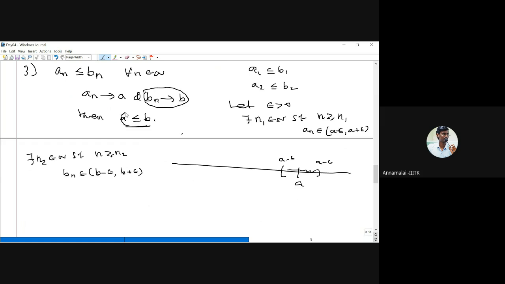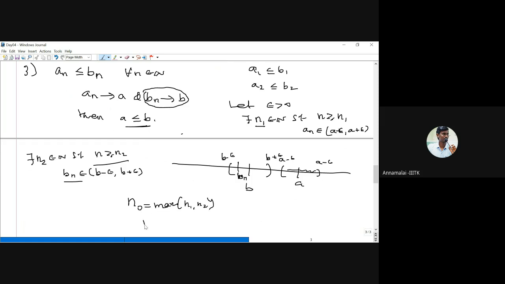So we have to prove a is less than or equal to b. Suppose not, then b should be less than a. That means b is somewhere here. If we take this interval (b minus epsilon, b plus epsilon), after this stage all the bn's belong here: bn1, bn2, bn3, and so on. Now, you take the maximum of these two numbers, n1 and n2. So I take n0, equal to the maximum of n1 and n2.